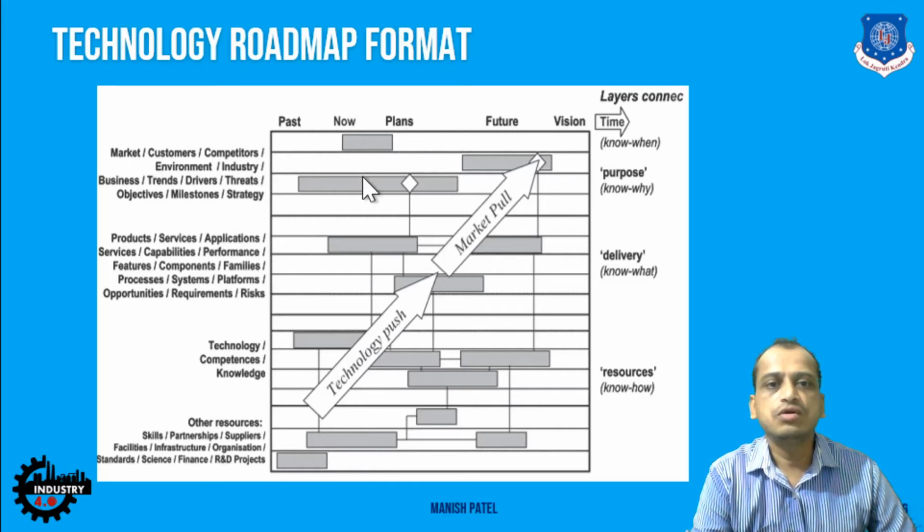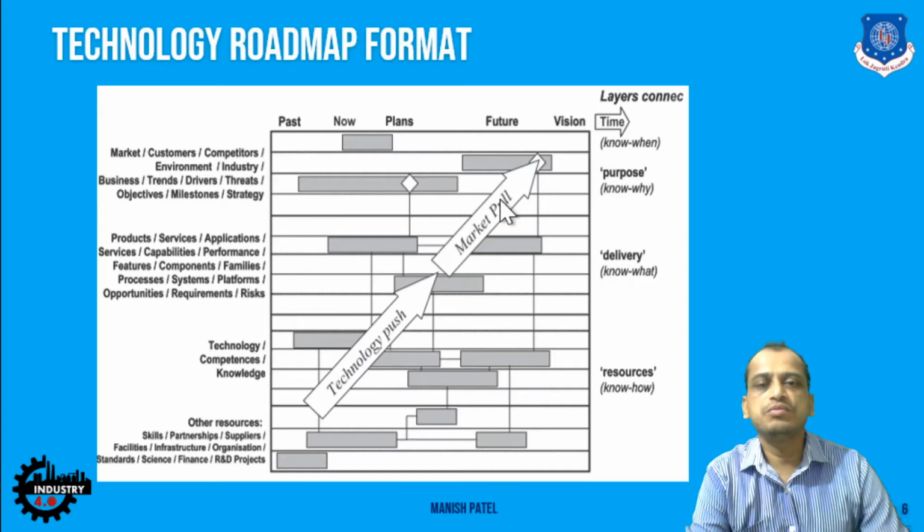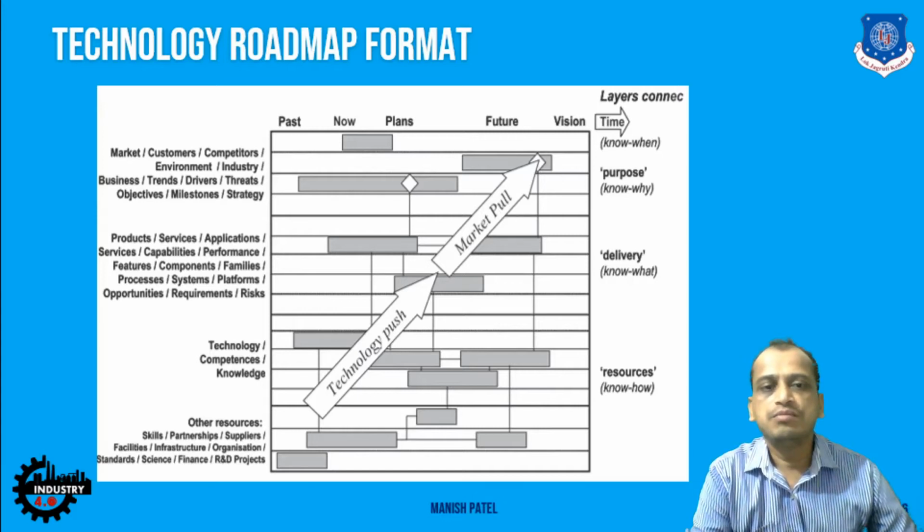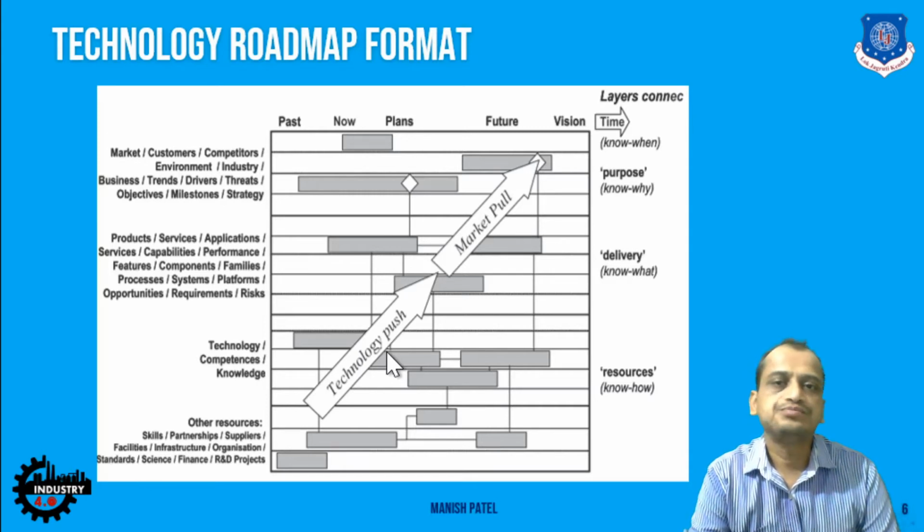And based on that, whatever the product or services they want to achieve with this given timeline, they show up here, right? And here, technology push and market pull, these two are the economic terms where they can build the product where you push the technology. Let's say, for example, the first iPhone was the technology push, right? There were hardly any touch-enabled phones. That was a technology that was pushed into the market.